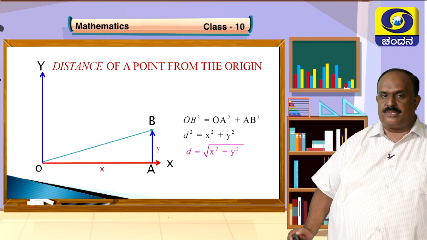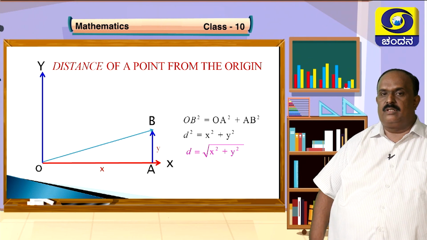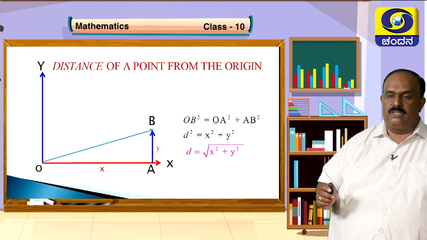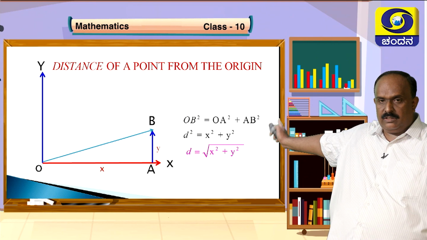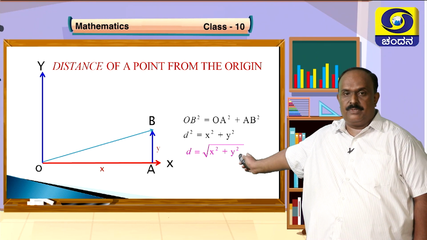A is x units away from the y axis, and B is y units away from the x axis. So what is the distance of B from O, that is B from the origin, or any point from the origin? What is the distance? It is found by this formula. Apply Pythagoras theorem. OB square is equal to OA square plus AB square.